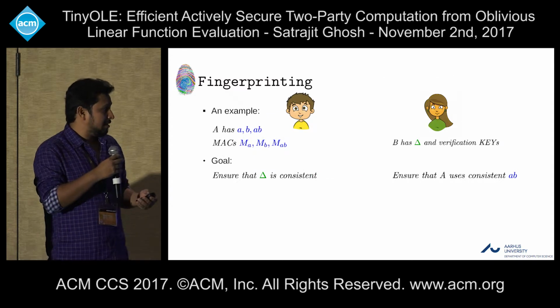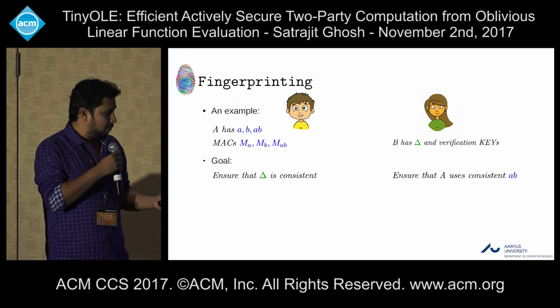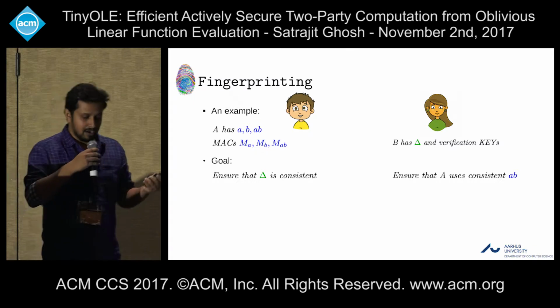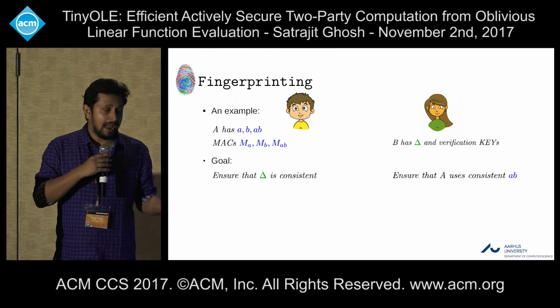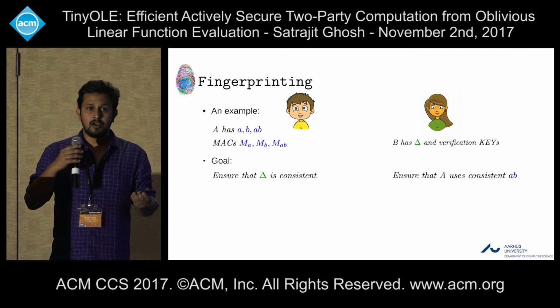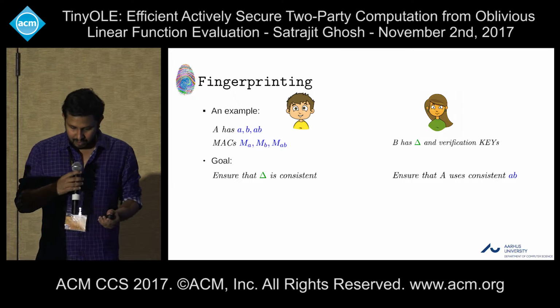They will use those values to get some value, which we call fingerprints. Now both parties can compute these fingerprints, and at the end of the protocol they will check the consistency of the fingerprints.